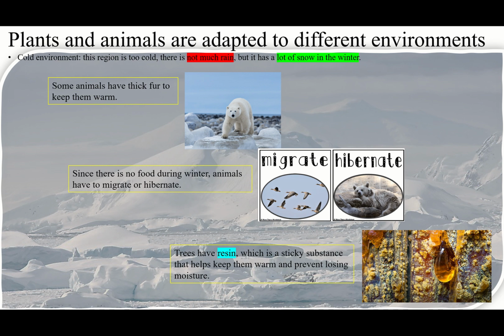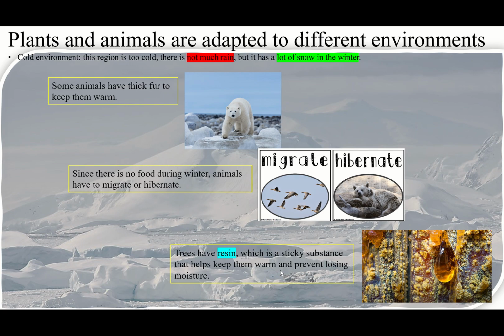Our lesson is about plants and animals, right? That was about the animals. What about plants? So trees have resin, which is a sticky substance. This is resin, guys, a sticky substance that helps keep them warm and prevents losing moisture.